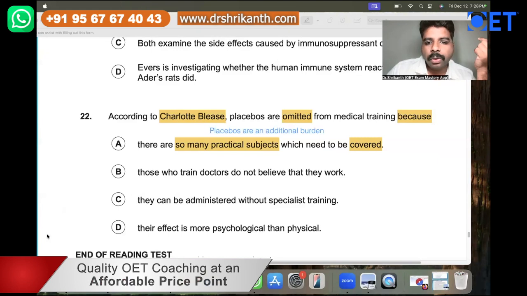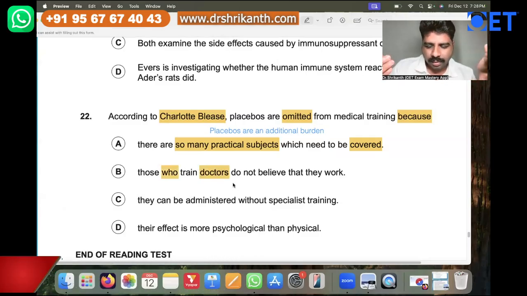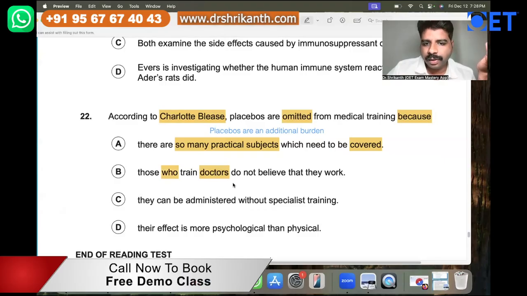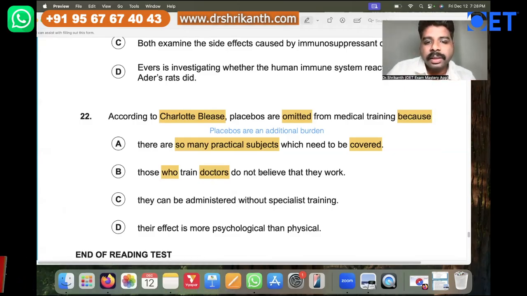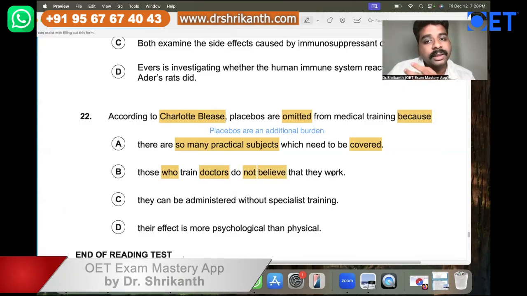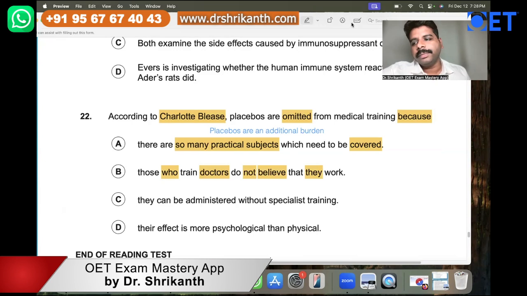Those who train doctors do not believe that they work. Those who train doctors. So who are the people who train doctors here? The teachers, the professors. The people training doctors are the professors, the teachers. So those who train the doctors do not believe that they work. Who is they here?